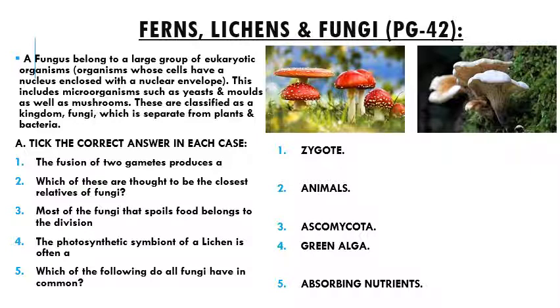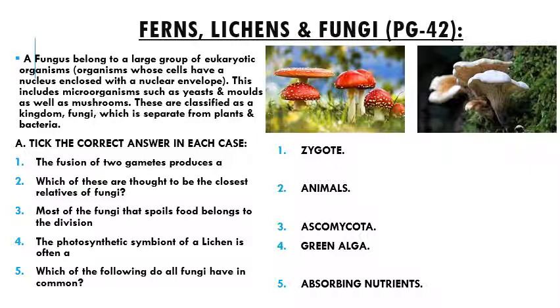Next, the photosynthetic symbiont of a lichen is often a green algae. So in this relationship, now what is a symbiotic relationship? It's a relationship in which two organisms are living together and they are giving benefits to each other. For example, over here lichen and green alga are living together. Here green alga is preparing food by the process of photosynthesis for lichen also and for algae also. And lichen is providing CO2, that is the carbon dioxide, and nitrogen to green alga to do the process of photosynthesis.